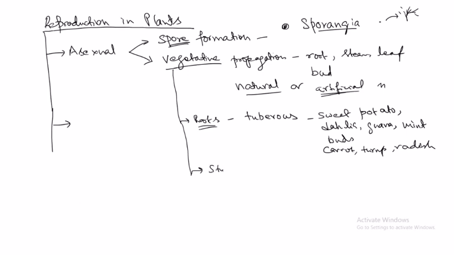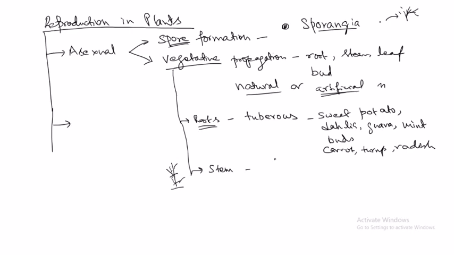How about the stem? The stem is actually a more efficient means of vegetative propagation. So you can cut the aerial part of the stem. This is the aerial part, which has the stem, and it will have some branches and so on. So you can make different cuttings and each of these can produce a new plant.